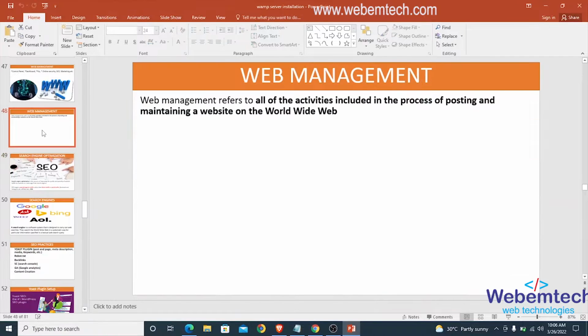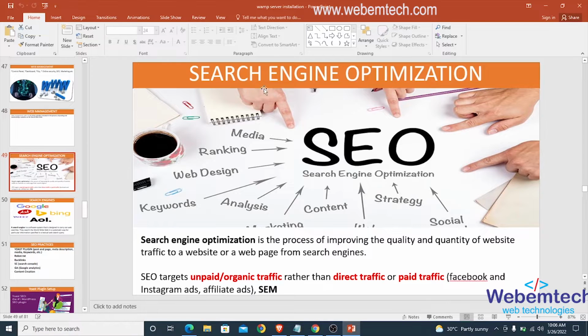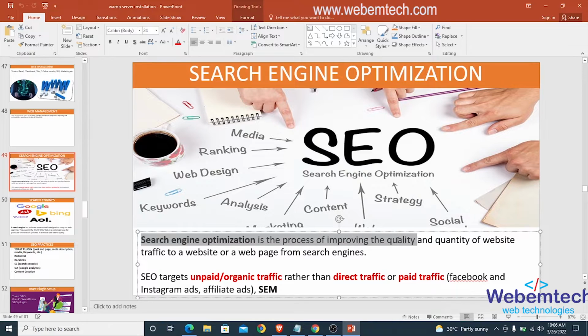Alright, in the previous section, we learned that as a web manager, you should learn how to apply search engine optimization to the website you manage, right? So right here, we say that search engine optimization is the process of improving the quality and quantity of website traffic to a website or a web page from search engines. Alright, what this simply means is that search engine optimization is the little things you do in your website for the content of your website to appear at the top of the search engine results page.